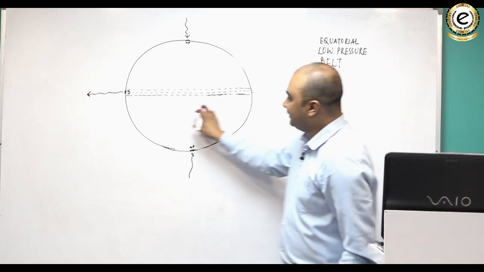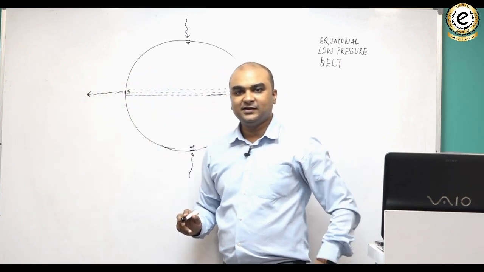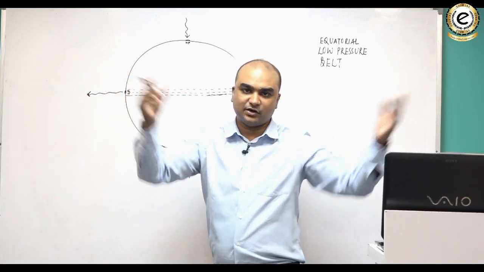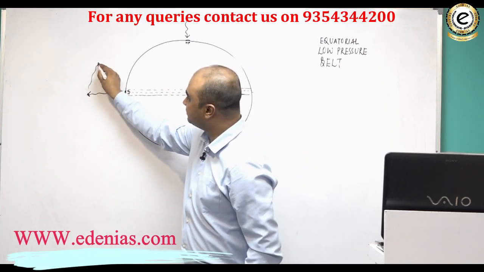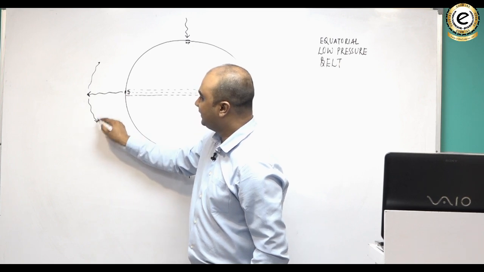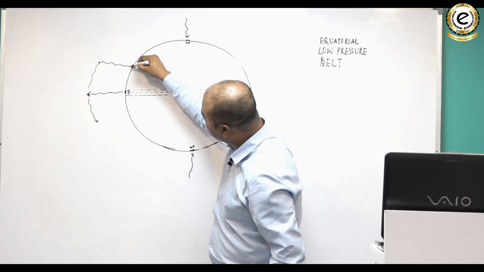Clear? Now you know air keeps on rising only till the height it remains warmer than its surroundings. जैसे ही इसका टेम्परेचर इसके सराउंडिंग जितना हो जाएगा it will spread, and when it becomes cooler than its surroundings it would sink.